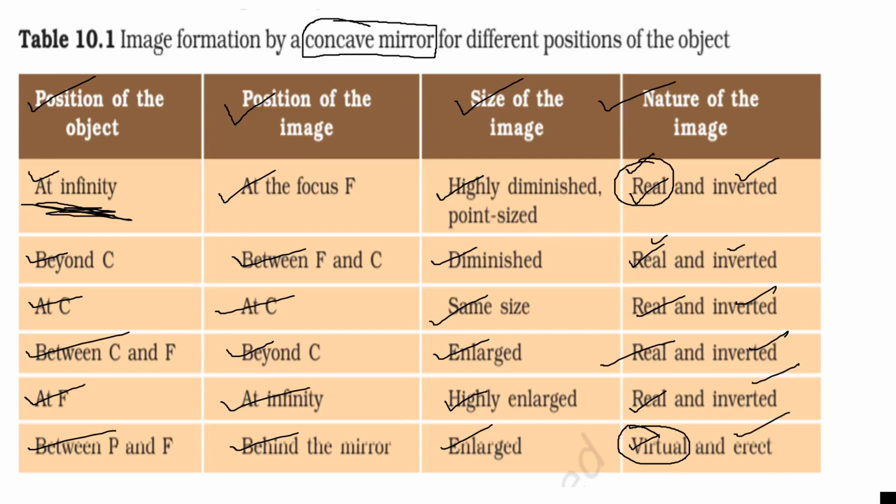Real image is formed at the point where the rays actually meet after reflection from the mirror, and virtual image is formed where the rays actually do not meet. Then at that point virtual image is formed. When you see in a plane mirror, the image formed by the plane mirror is virtual. It is not direct. Now next we will discuss the rules for image formation.